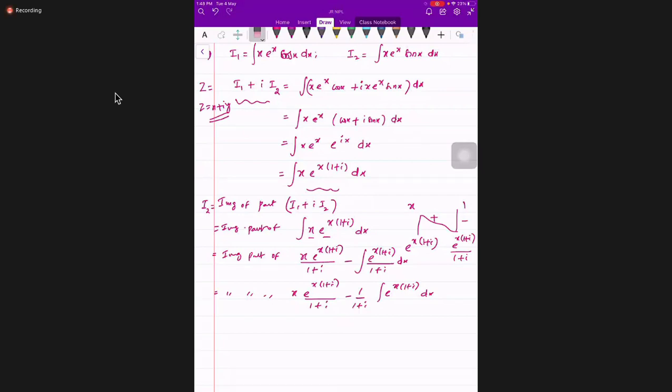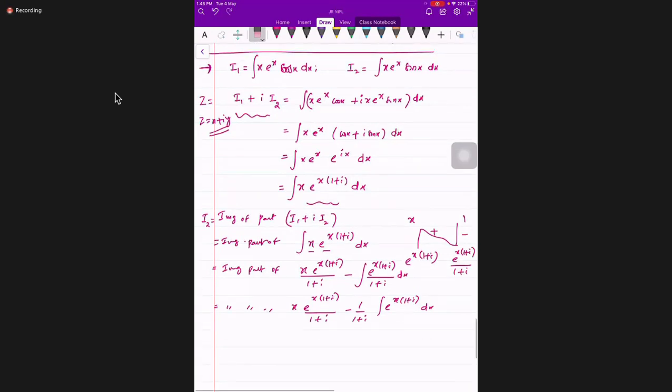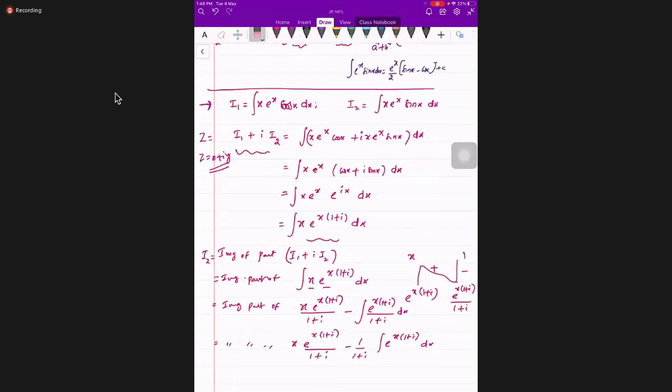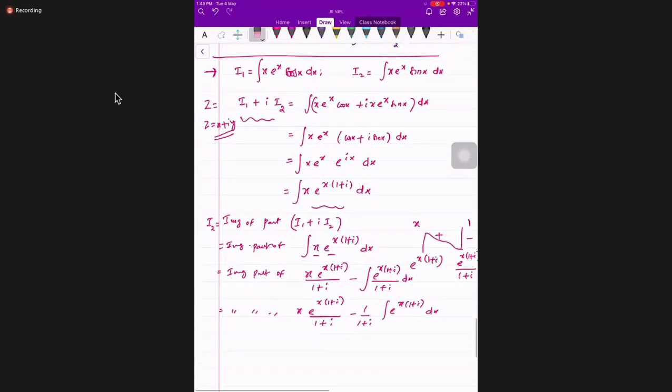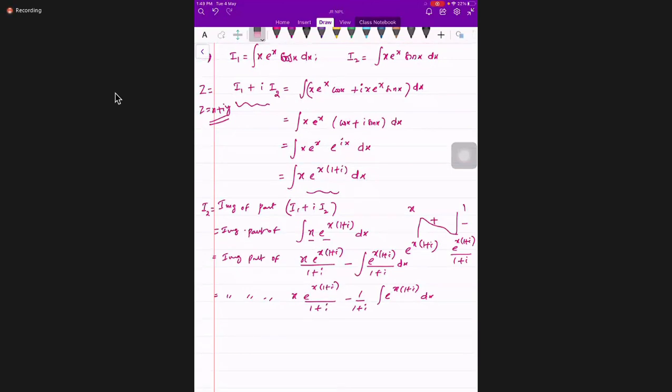Do we do minus in the middle, like I1 minus I2 and do it? She told all four options are correct. If we use I1 minus I2, then we will not get cos x minus i sin x as e power minus ix. So do we do that also, sir, once? No, whatever the options are, I'm just saying complex number conversion. According to the options, you need to check.